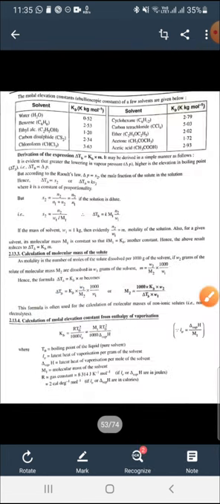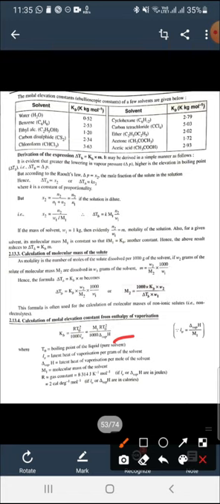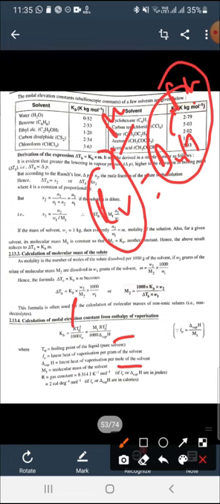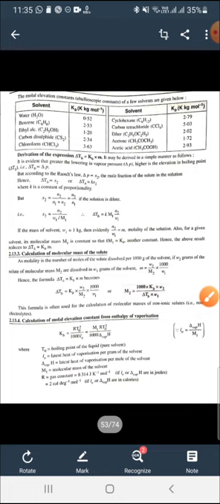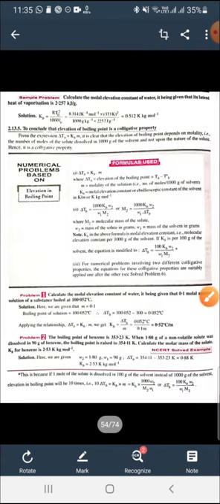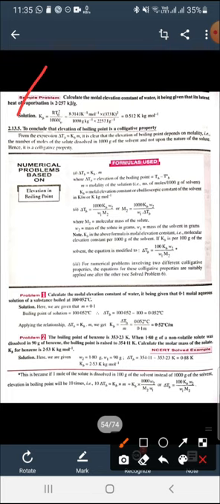Here delta H vaporization is known as latent heat of vaporization per mole. So there is a difference between LV and delta H vaporization. This is for per mole, this is for per gram. If the data in the question is given per gram, you will use this formula, or if given per mole, you will use the other formula. Here R is the gas constant, T naught is the boiling point of the pure liquid, and M1 is the molecular mass of the solvent. You can calculate the molar elevation constant, Kb, by using this formula.